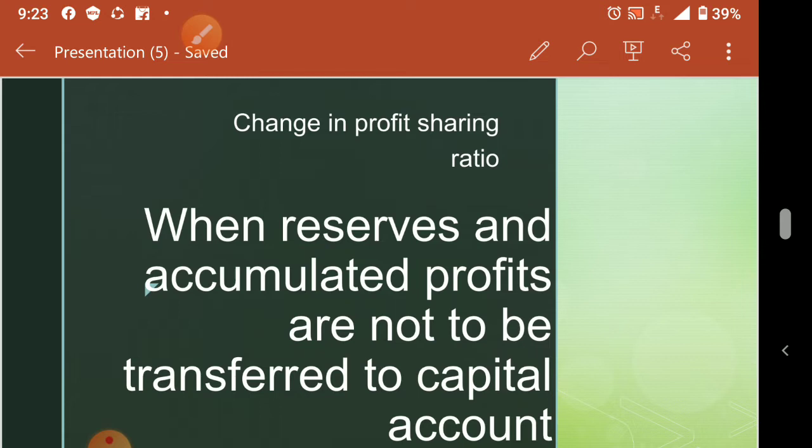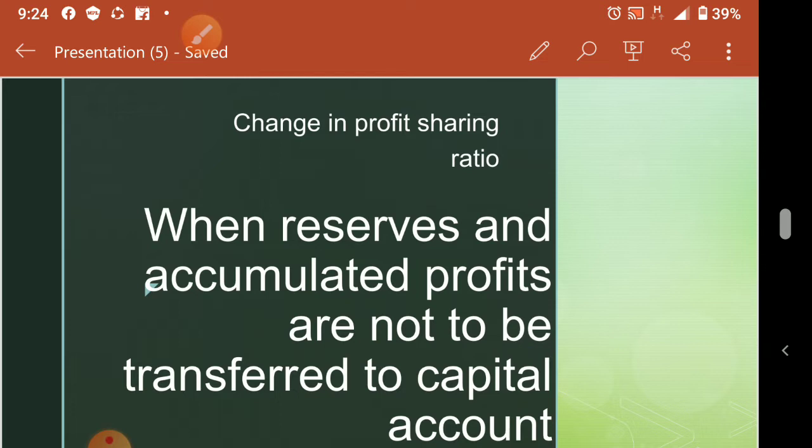Now if they do not want to distribute, suppose a profit and loss account balance is there, a general reserve is there, or an investment fluctuation reserve, or a workman compensation reserve, or any accumulated loss is on the asset side of the balance sheet. If they don't want to take away those amounts, those amounts will appear in the new balance sheet in the coming years also, after reconstitution. Understood? So here they will adjust amongst the partners.